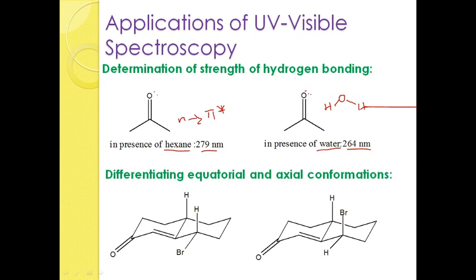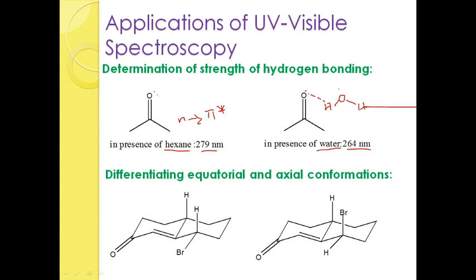So, the non-bonding electrons will associate with the polar solvent. As the non-bonding electrons are in association with the polar solvent, the excitation of non-bonding electrons is not that easy. That means we require a high amount of energy to dissociate the hydrogen bonding and to excite the non-bonding electrons.